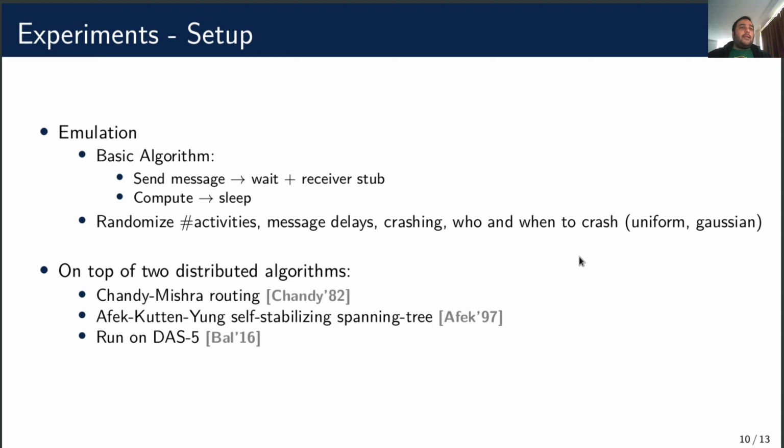We also applied our algorithm on top of the Chandy-Misra routing algorithm and the Afek-Kutten-Yung self-stabilizing spanning tree algorithm, as both of them require termination detection. We ran these implementations on the DAS5 cluster at VU Amsterdam.